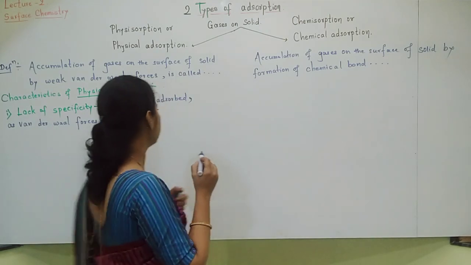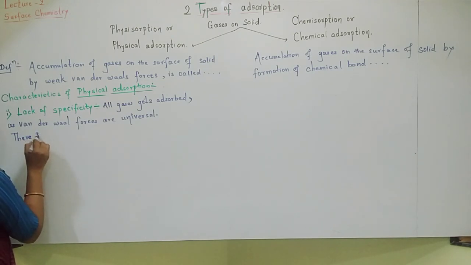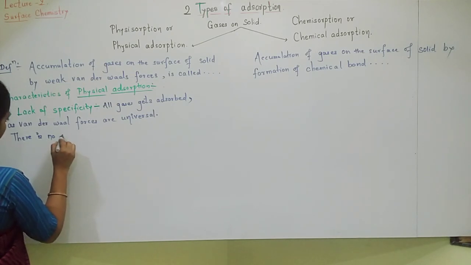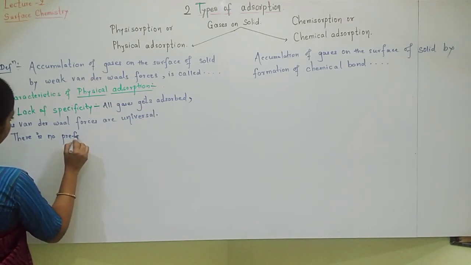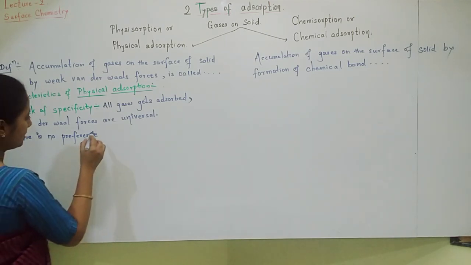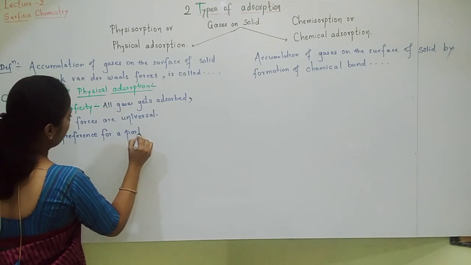Okay, we can say that there is no preference for a particular gas.